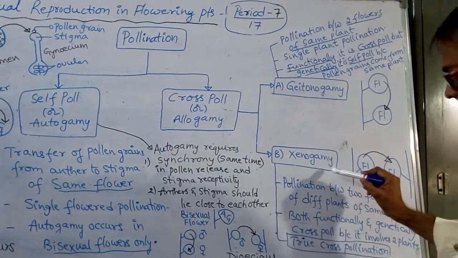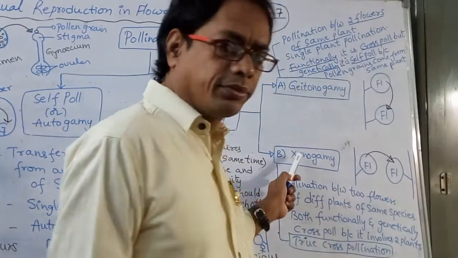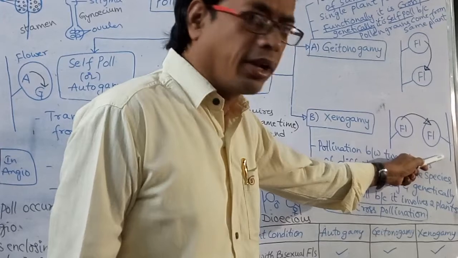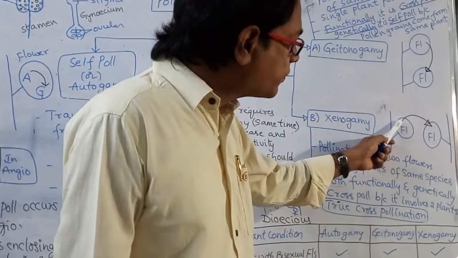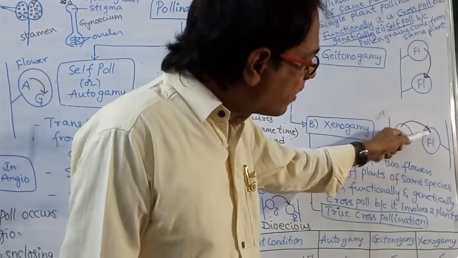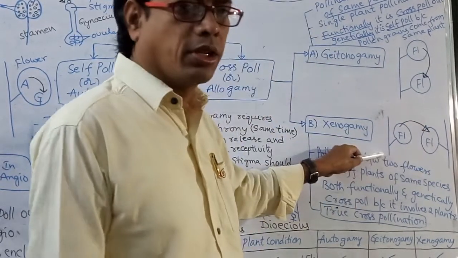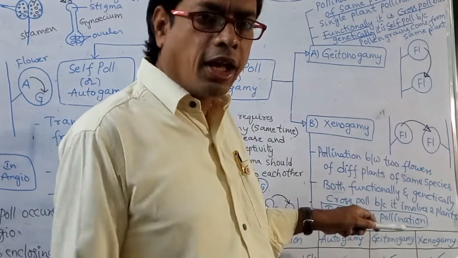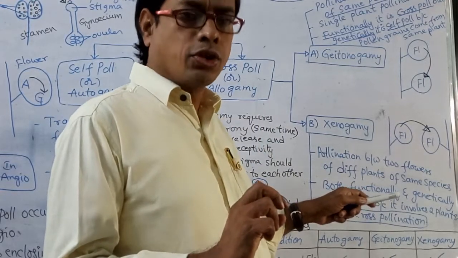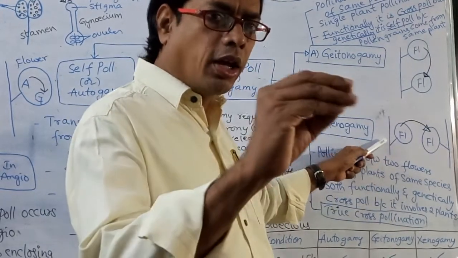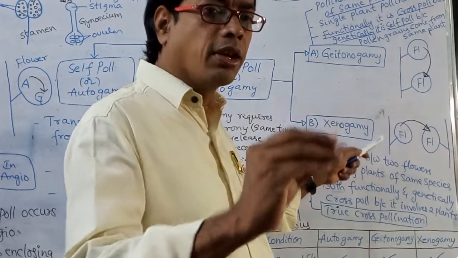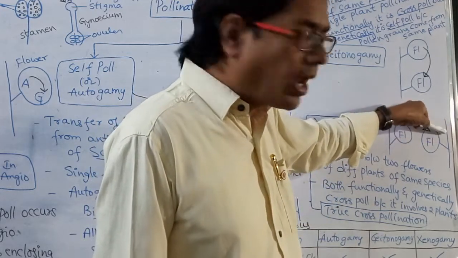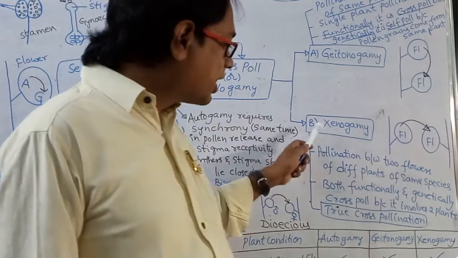Next, xenogamy. This is one plant. This is another plant. Here, pollen grains are transferred from one flower to another flower of a different plant of the same species. Suppose if it is hibiscus, the other is also hibiscus. How many plants are required here? 2 plants are required. So the transfer of pollen grains from one flower to another flower of a different plant of the same species is called xenogamy.